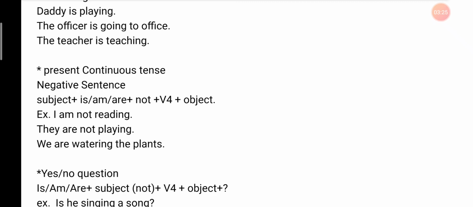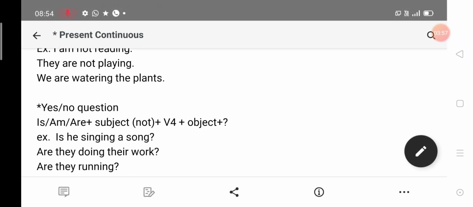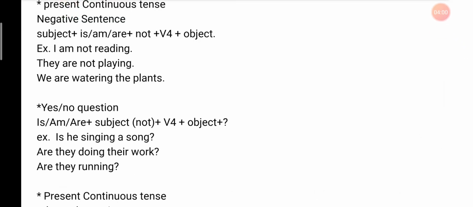Now see the structure of present continuous tense in negative. There is nothing much change in the structure from affirmative to negative. We have to add only not after the auxiliary verb and it becomes a negative sentence, such as subject plus is, am, are plus not plus verb before plus object.